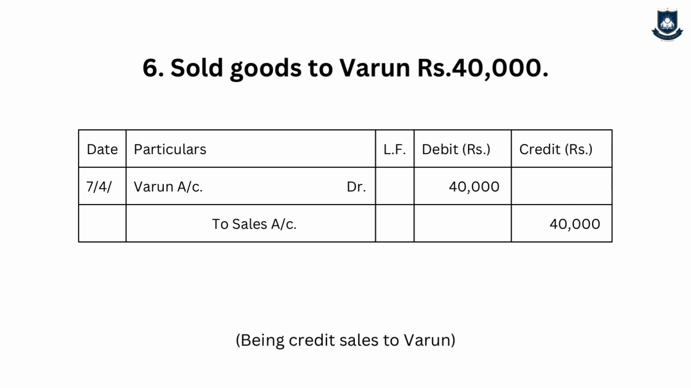So the journal entry will be Varun account debit to sales account, because Varun is an asset, it is increasing, so debit, and sales is my income, so it is credit. Varun account debit to sales account. Narration will be being goods sold to Varun.